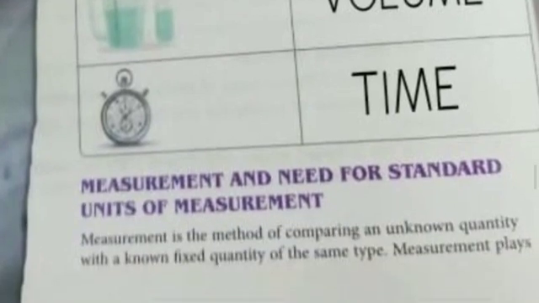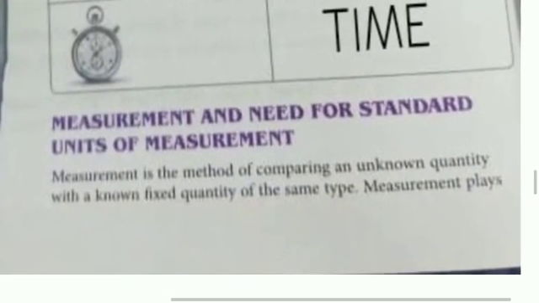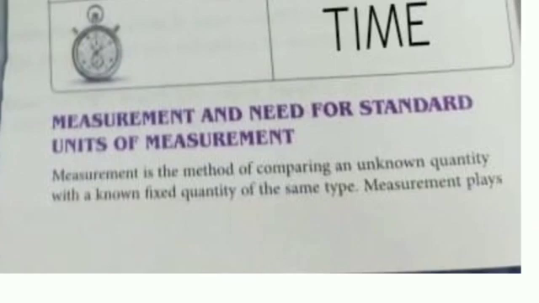Okay. Now come to measurement and need for standard unit of measurement. Why it is necessary, and why we need a standard unit of measurement. Measurement is what? It is a method of comparing an unknown quantity with a known fixed quantity of the same type.